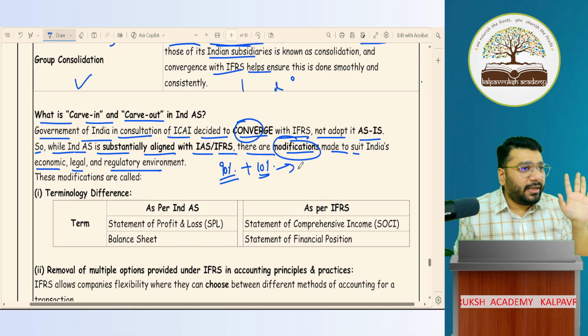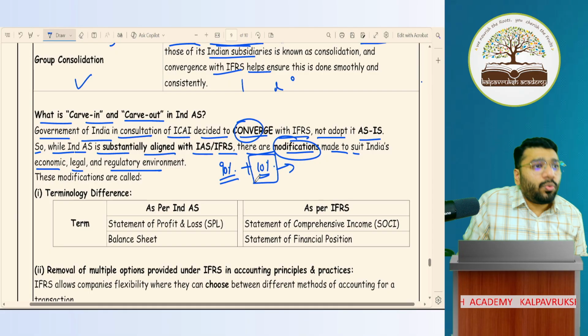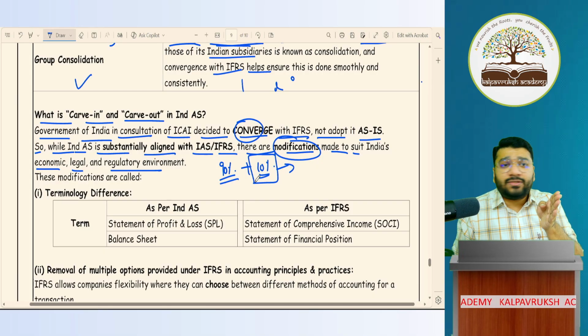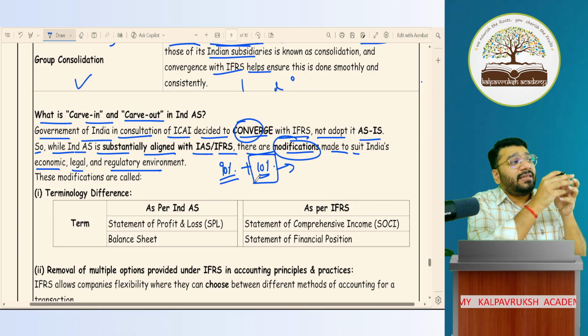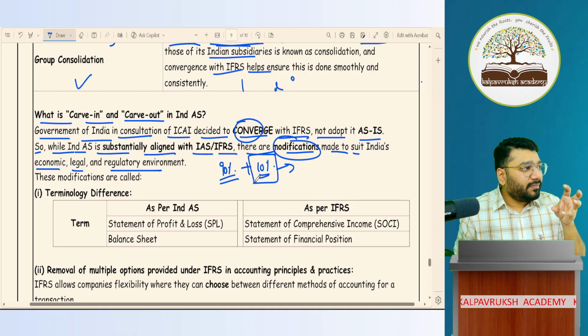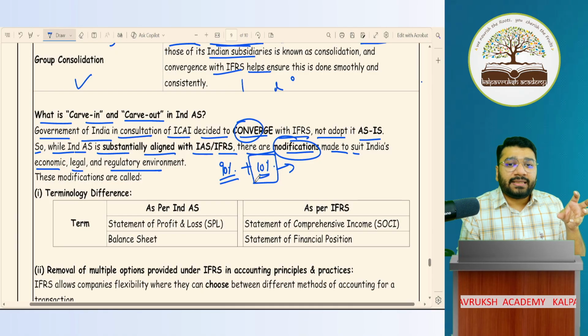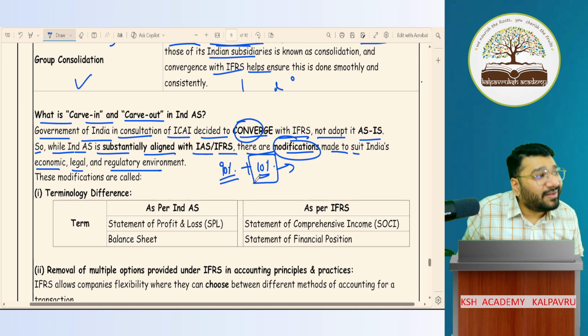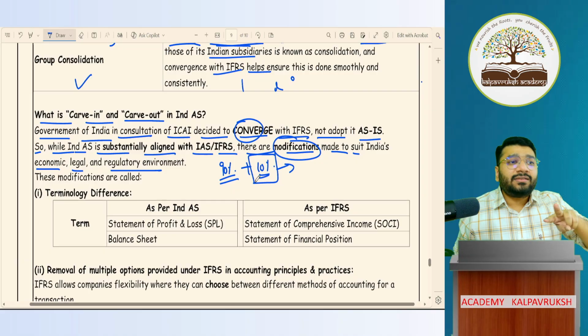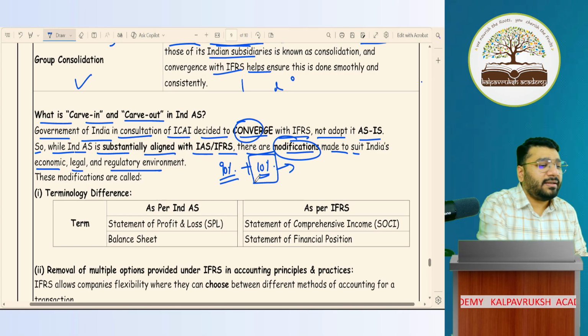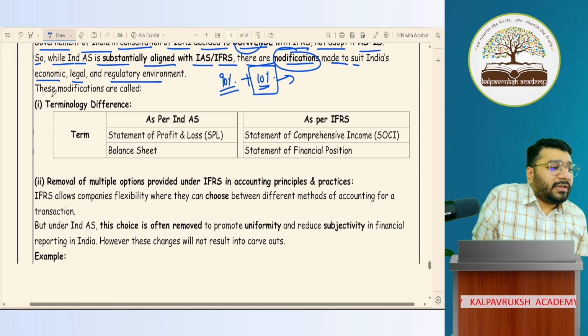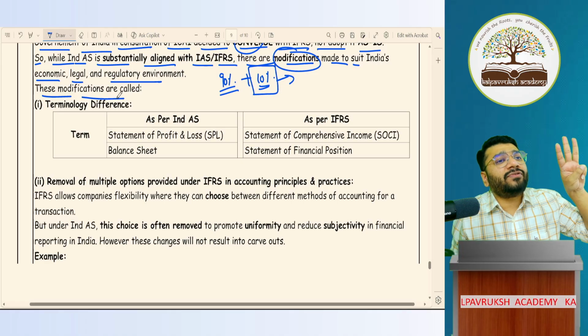I'll explain this elaborately. So this 10% changes that we made were of two types. One, certain things we removed from Ind-AS, and certain new things were brought inside Ind-AS. So that is termed as carve in and carve out, which I'll discuss in some time. Now there were three types of modifications. There were three types of changes made.